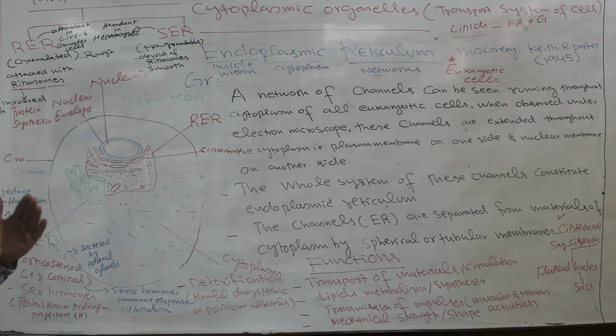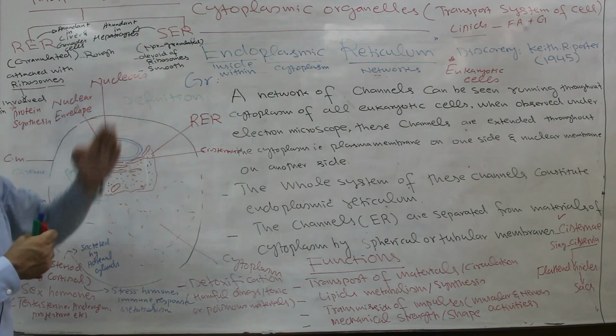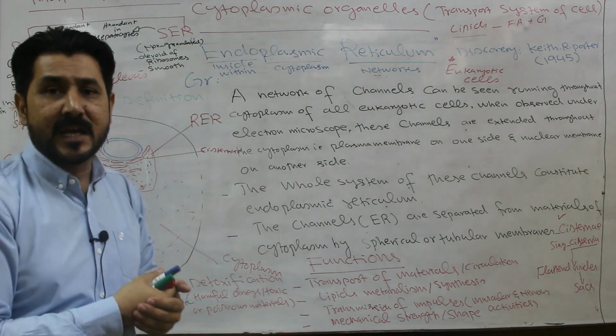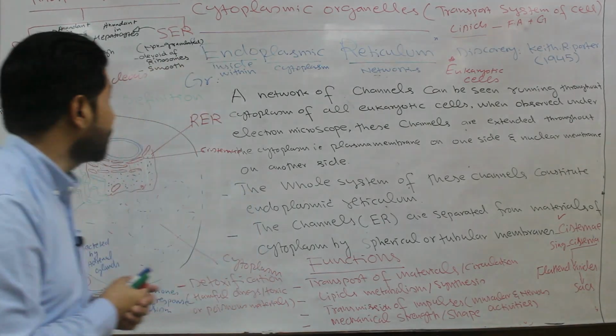So they detoxify. The detoxification of drugs and food material occurs inside the liver cell because of the presence of smooth endoplasmic reticulum.